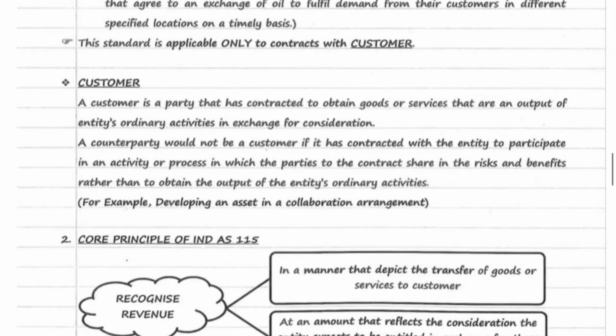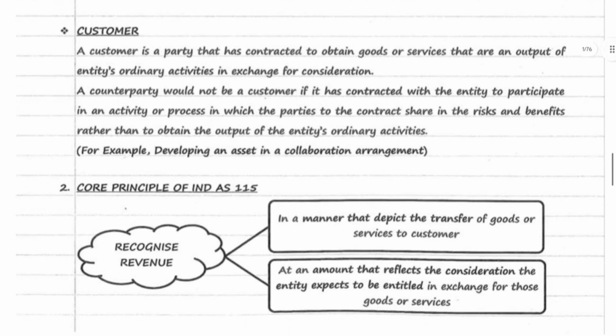What is the core principle of Ind AS 115? To recognize the revenue in a manner that depicts the transfer of goods or services to the customer at an amount that reflects the consideration that the entity expects to be entitled to in exchange for goods or services. So, first there will be a transfer of goods or services to the customer, and the customer in turn pays the consideration in exchange for such goods or services. Then revenue shall be recognized as per Ind AS 115.